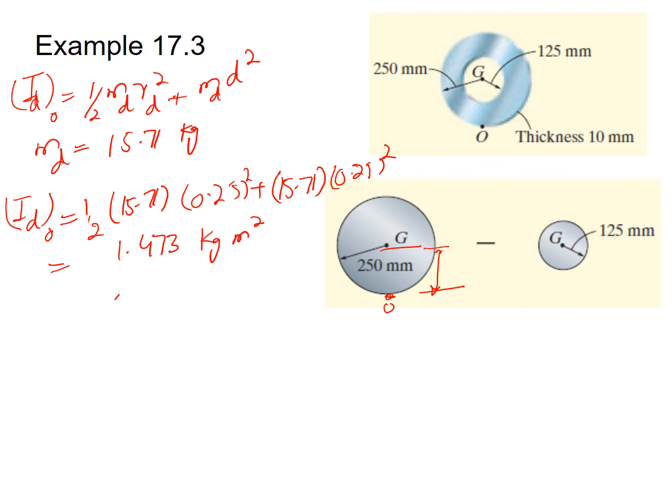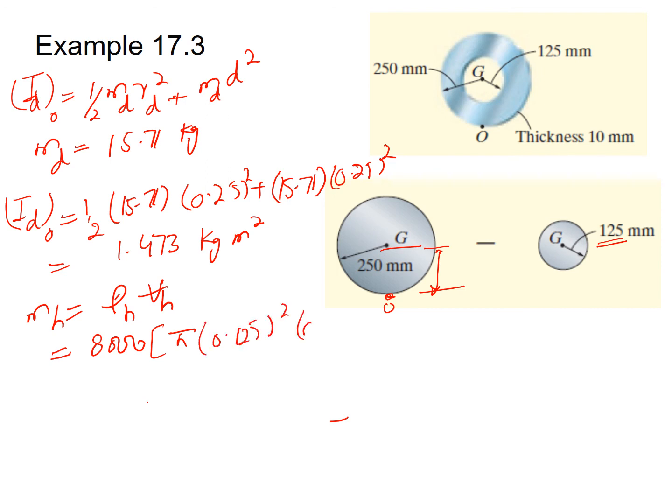Now for the hollow disk, the same procedure will be followed. The mass of the hollow disk will be equal to the density of the hollow disk times the volume of the hollow disk. So the density is 8000, times the volume of the hollow disk, which will be pi r square. For the hollow disk, the radius is 0.125 meter. So it will be 0.125 square times 0.01, which is the thickness. So it is equal to 3.927 kg.